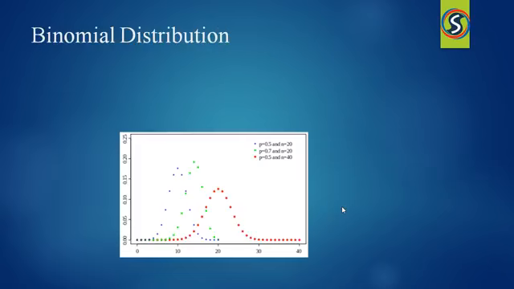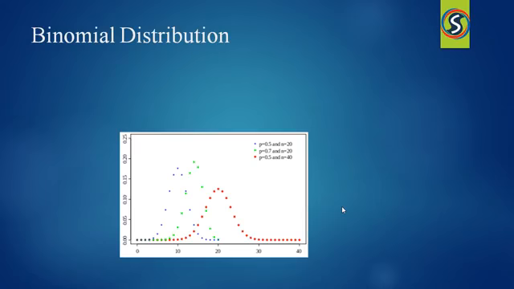And let me explain the binomial distribution. In probability theory and statistics, the binomial distribution with parameters n and p is the discrete distribution of the number of successes in a sequence of n independent experiments, each asking a yes or no question and each with its own boolean valued outcome: success, yes, or true with probability p, or failure, false, or zero with probability q.